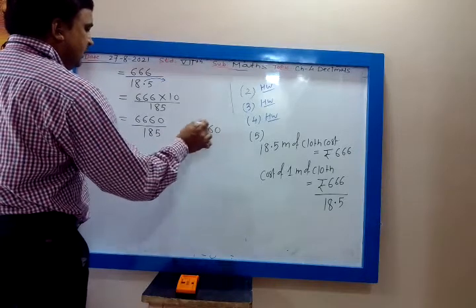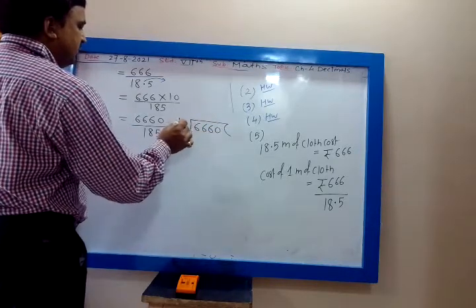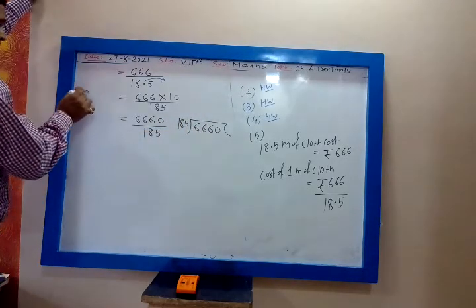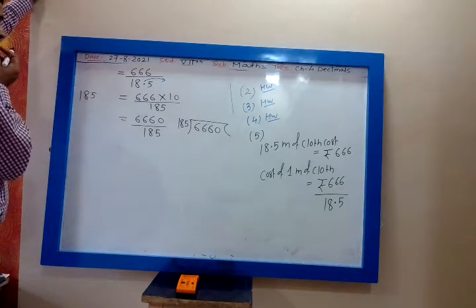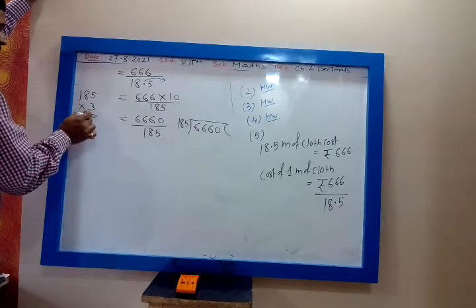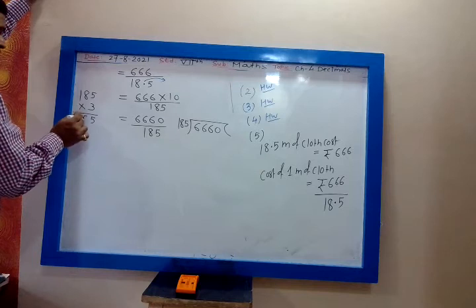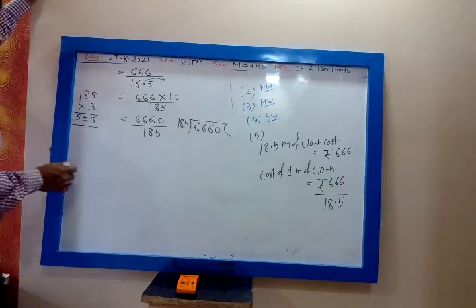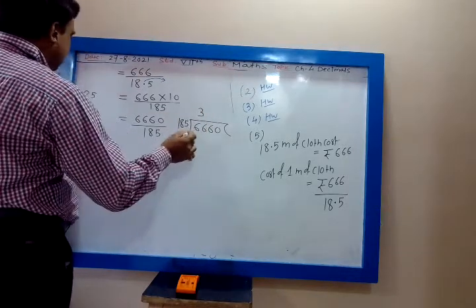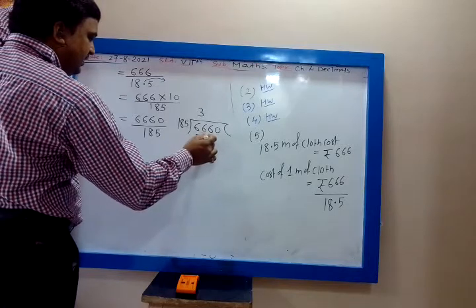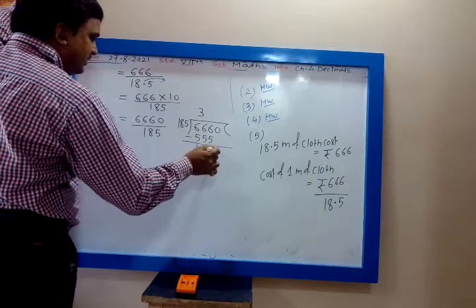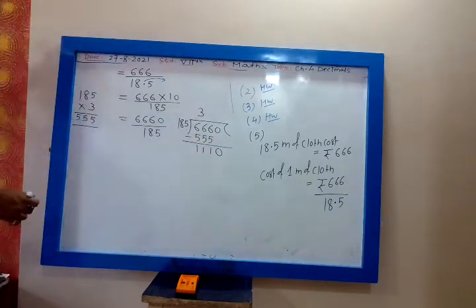6660 upon 185. First you consider 3 digits, 185. 3 will be more. 3 fives are 15. 3 eights are 24 plus 1, 25. 555. Yes. So 185 times 3 is 555. Now subtract. 6 minus 5 is 1. 6 minus 5 is 1. 1 1 1. 0. Okay, 185.